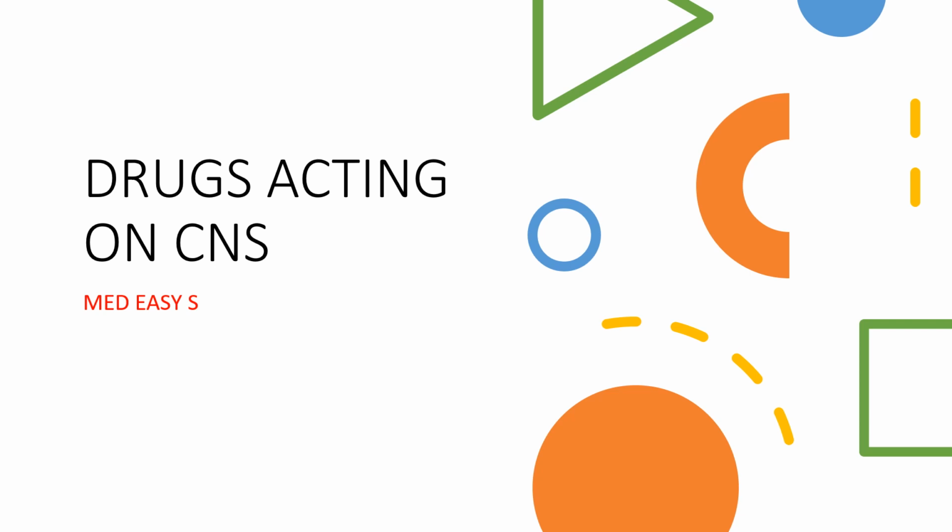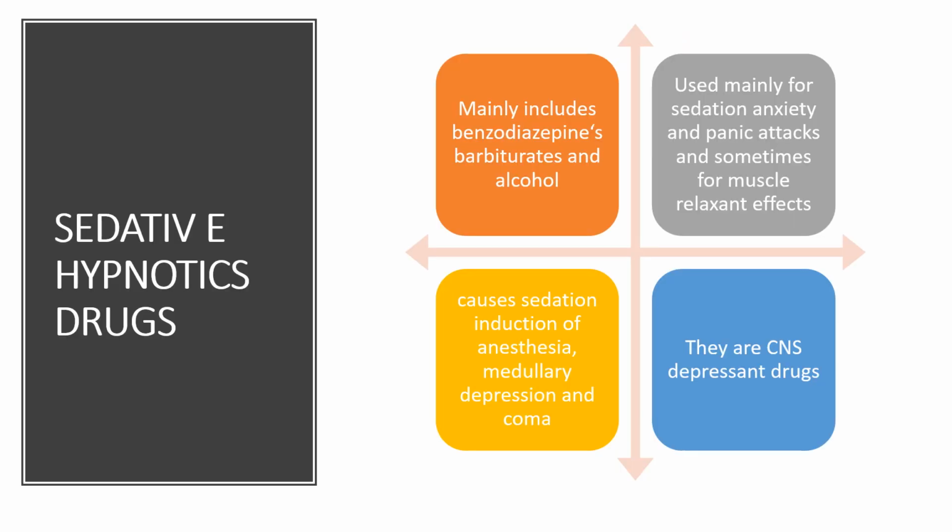In this lecture, I am starting with drugs acting on the central nervous system. The first chapter includes sedative hypnotic drugs. Sedative hypnotic drugs belong to a chemically heterogeneous class of drugs, almost all of which produce dose-dependent CNS depressant effects. Benzodiazepines, barbiturates and alcohols belong to this class. They are CNS depressant drugs.